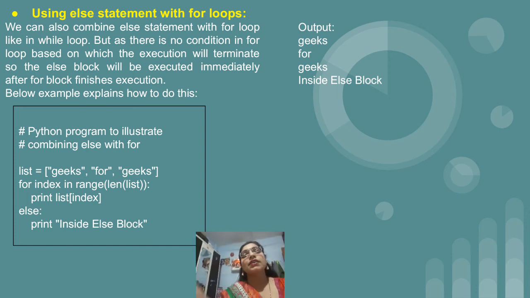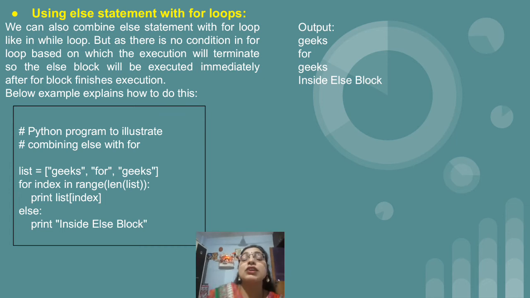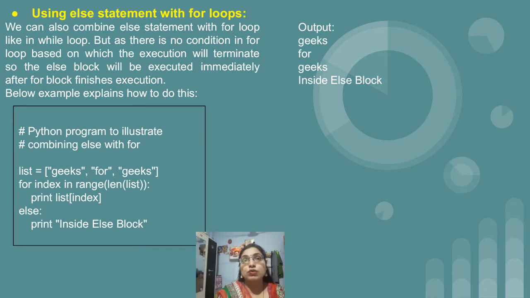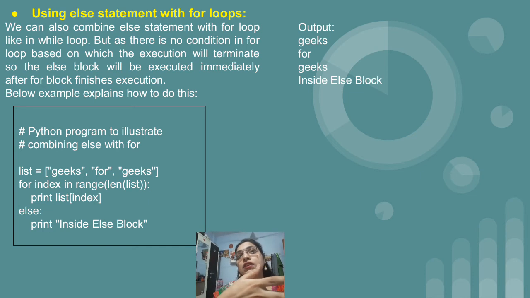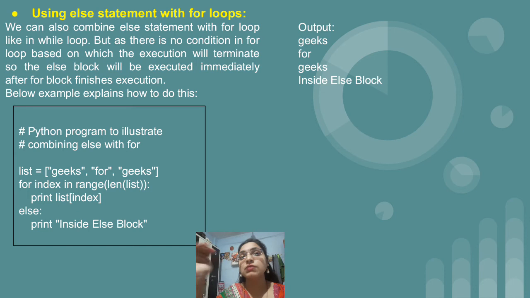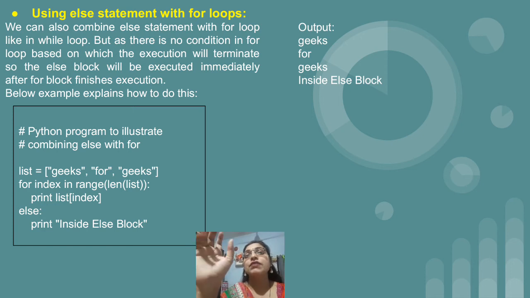Just remember that 99% of the time we make use of the range function whenever we are using a for loop in the Python language. So just remember that in the range function, whatever value you provide, the first number which will be printed will start from 0 till the value which we have specified as a parameter in the range function minus 1. So remember, in range if we have 4 as a value, it will display the data as 0, 1, 2, 3.